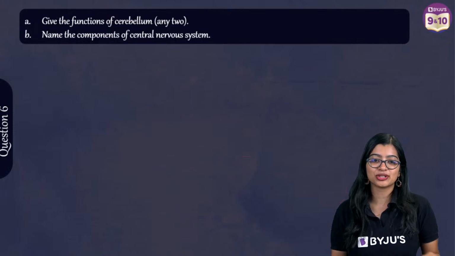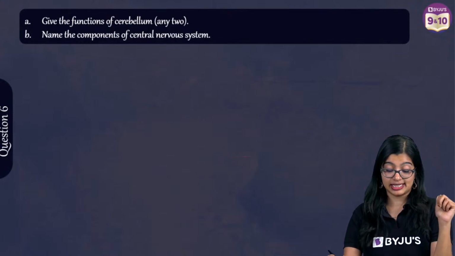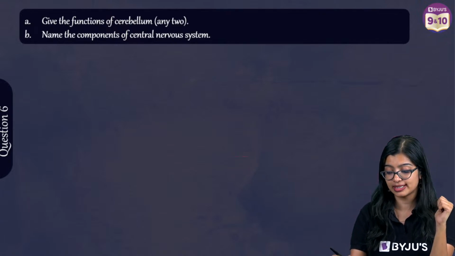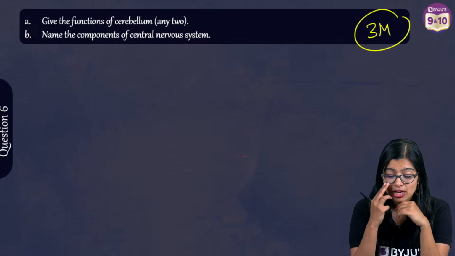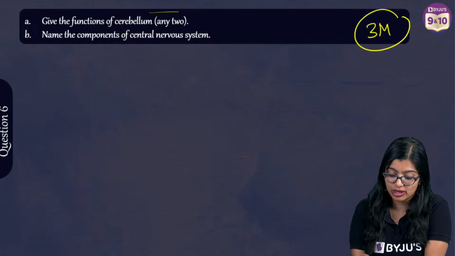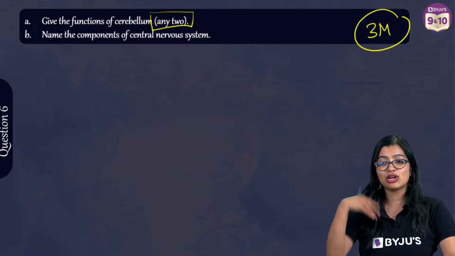Now moving on to the next question. Give the functions. State any two functions of cerebellum and name the components of central nervous system. A 3-mark question with subparts. So first part, give the functions of cerebellum. You need to give me two functions. So easy, 2 marks you will get.